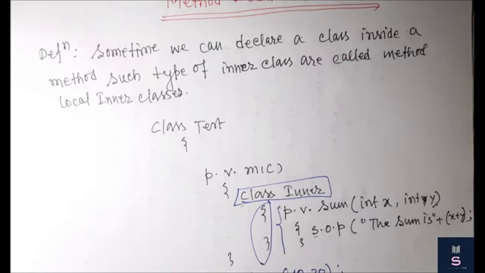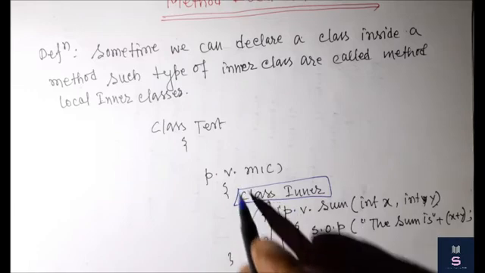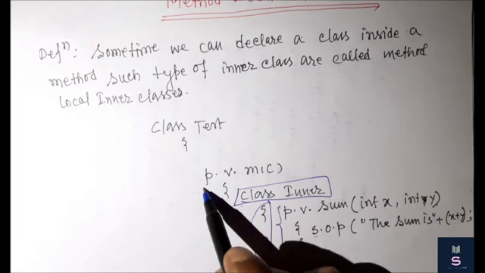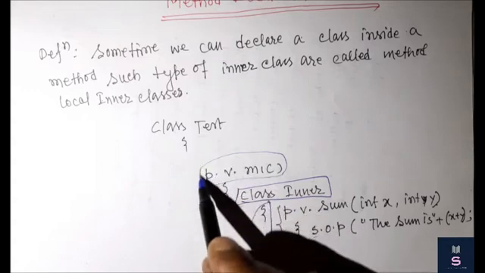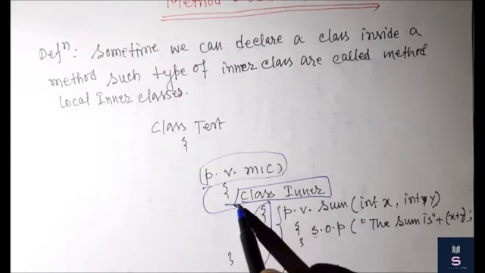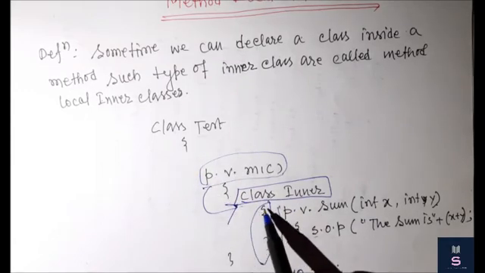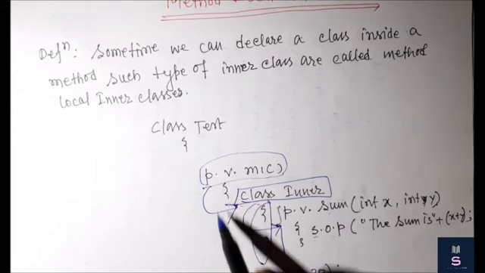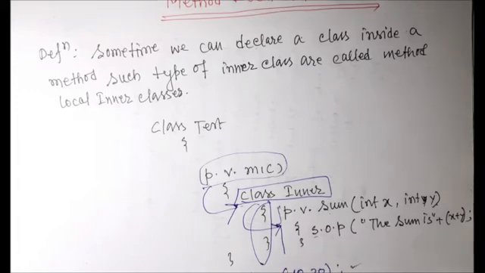We can declare a class inside a method, and this is the full code. We declare a method, then we declare a class, and within this class we declare a method public void sum, and within this method we can call sum one time, a second time, a third time, more than once.